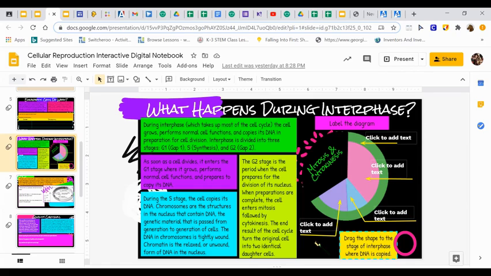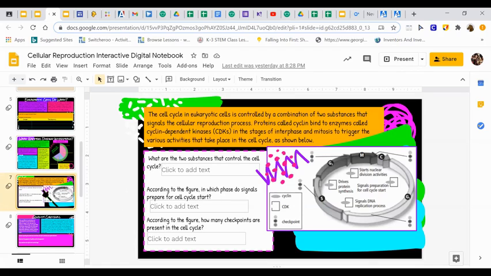Okay, and finally, the G2 stage is the period when the cell prepares for division in its nucleus. When preparations are complete, the cell enters mitosis, followed by cytokinesis, and the end result is the original cell turning into two identical daughter cells. So interphase, and then each of these are your G1, your S, and your G2. It says drag the shape to the stage of interphase where DNA is copied. So you're going to drag this. Where is DNA copied? And it tells you in here. Okay, easy.